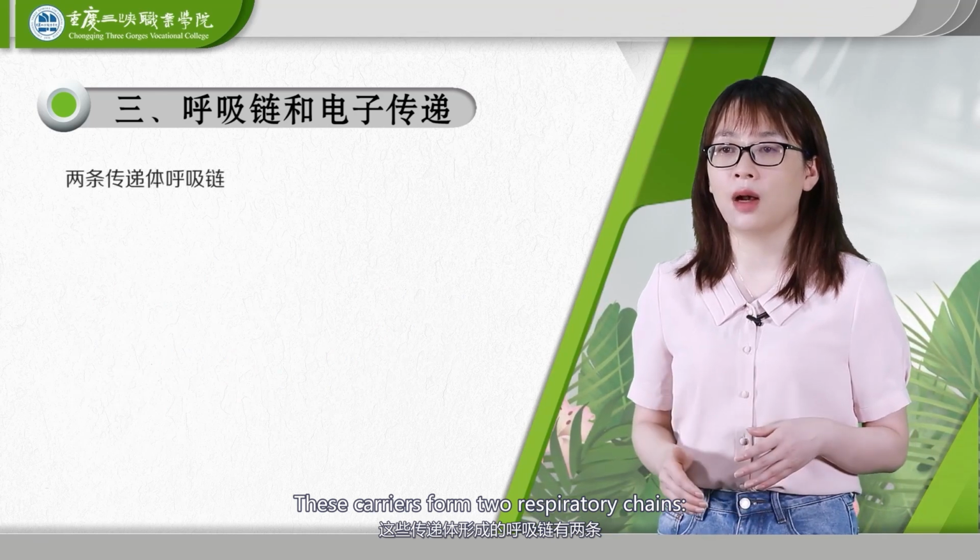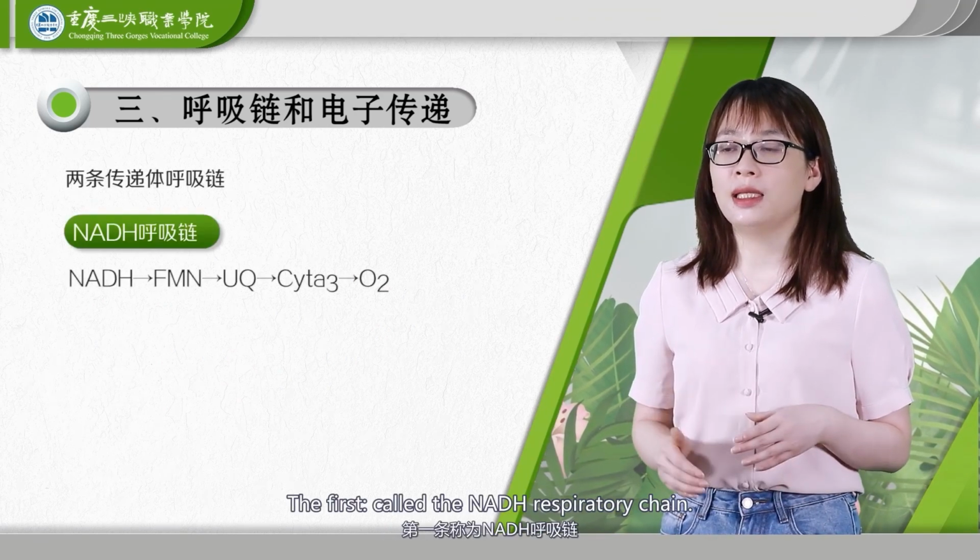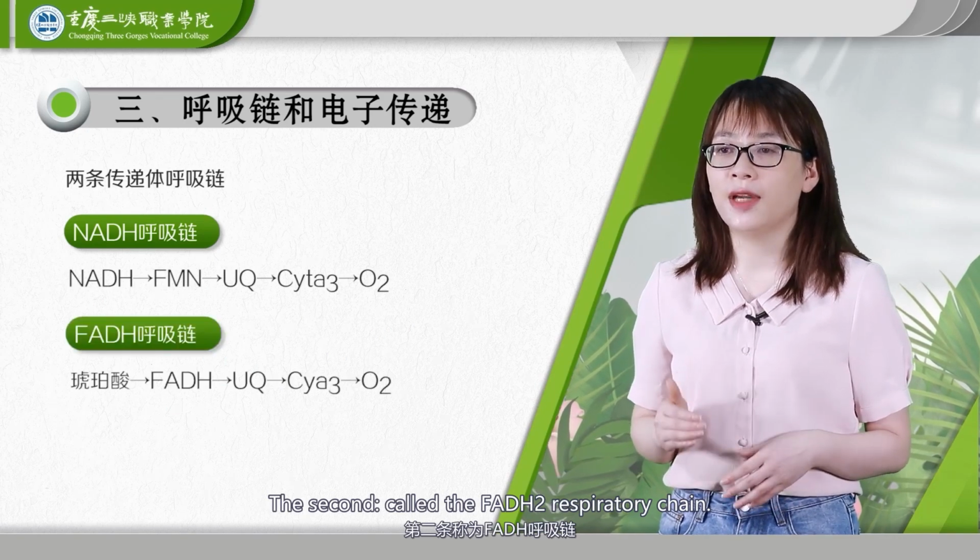These carriers form 2 respiratory chains. The first, called the NADH respiratory chain. The second, called the FADH2 respiratory chain.